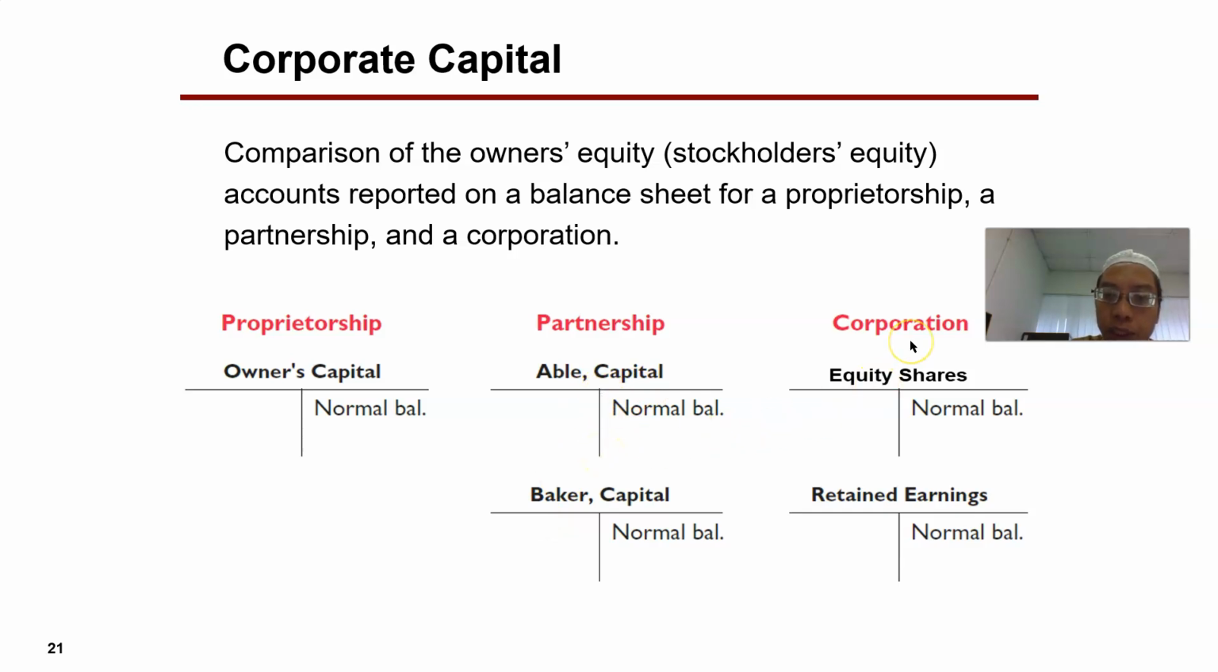But for corporations, we have an equity share account, and if we also have preference shares, a preference share account. We also have another account which is retained earnings. Because retained earnings we do not distribute to any particular shareholder, but instead we roll it into our business. Therefore, we need to have an account called retained earnings.